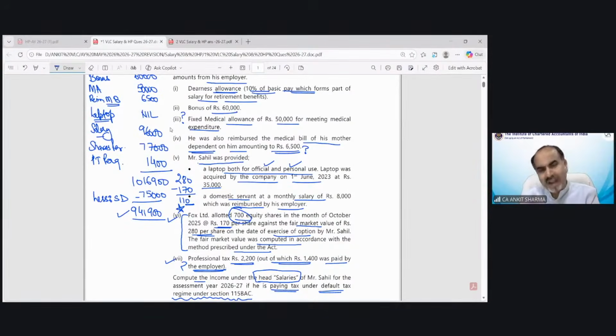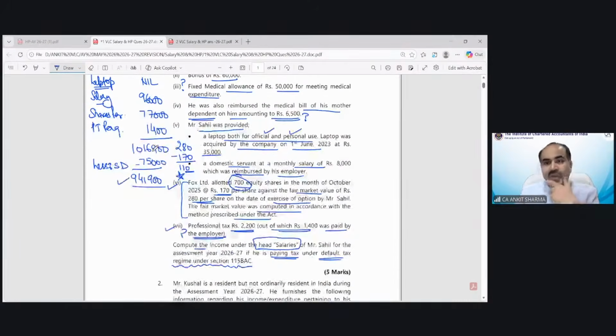And these are the kind of questions we are solving. These are the kind of questions which would be or maybe going to be asked in the examination. So if you know the provision, you can solve the question. The problem will arise in 2 cases. Either you do not understand the question, or you do not remember the provision, or maybe you do not understand how to apply the provision. Arun Sagar is saying rebate 87A applies. We do not need to calculate tax in this case, Arun. Okay, they just asked you to calculate the salary. That's it.